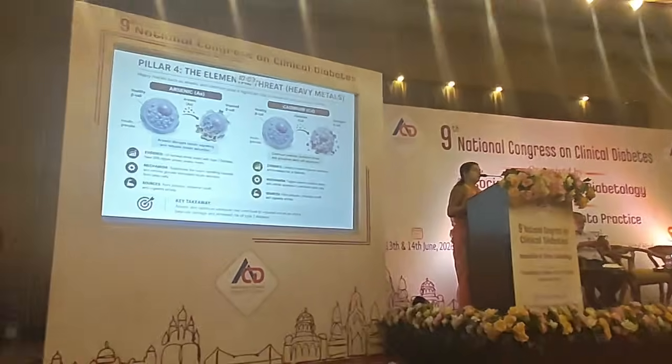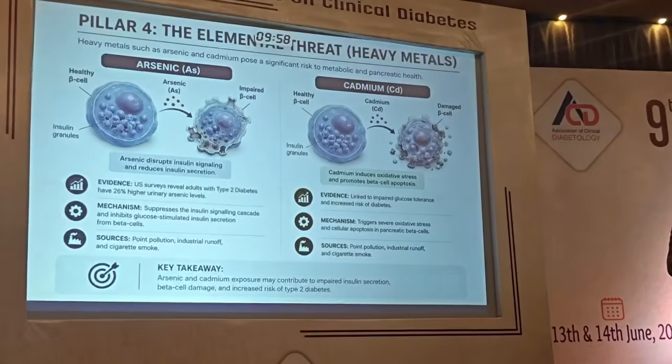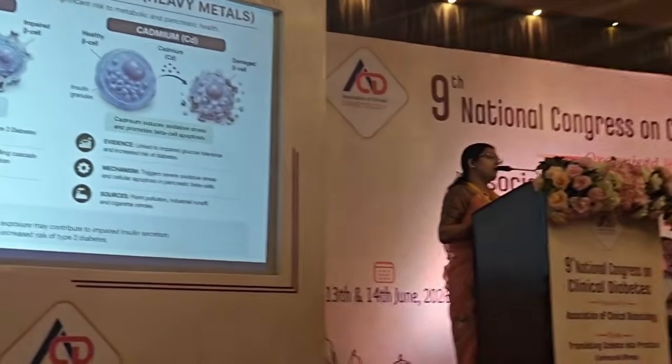The next threat is the elemental threat, the heavy metals. Arsenic is known for its skin manifestations, hyperpigmentation and hyperkeratosis, but it can also lead to impaired beta cell function by suppressing the insulin signaling cascade and inhibiting glucose stimulated insulin secretion from the beta cell. And cadmium, popularly known for its itai-itai disease, also increases beta cell damage and triggers severe oxidative stress and cellular apoptosis in the pancreatic beta cells.